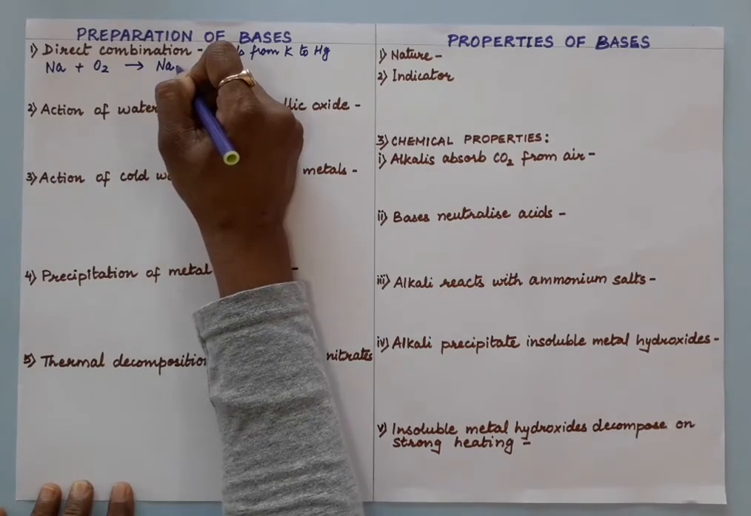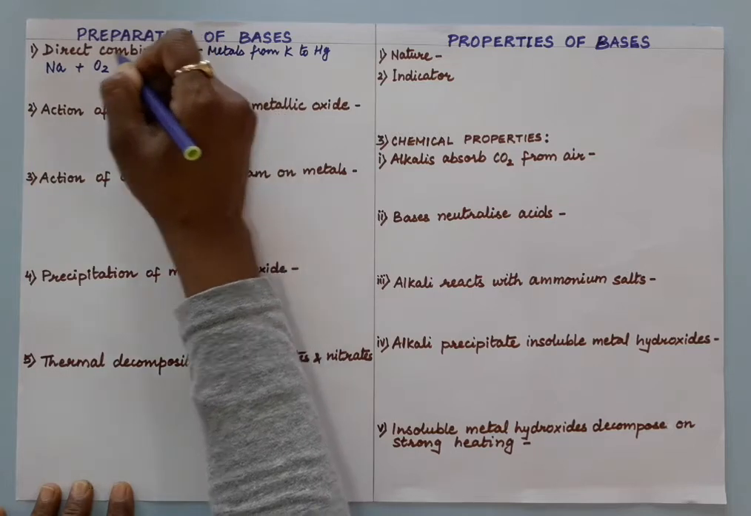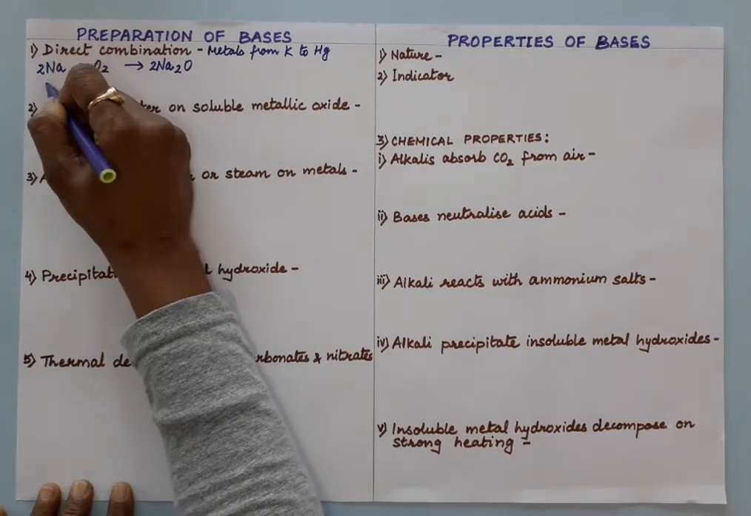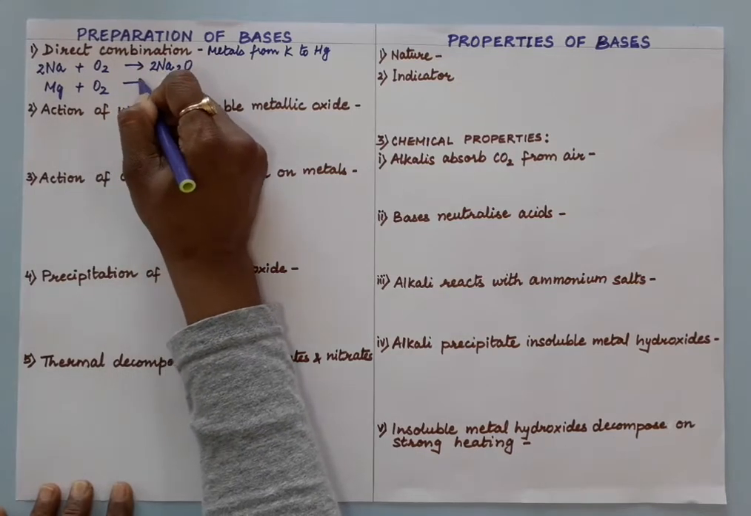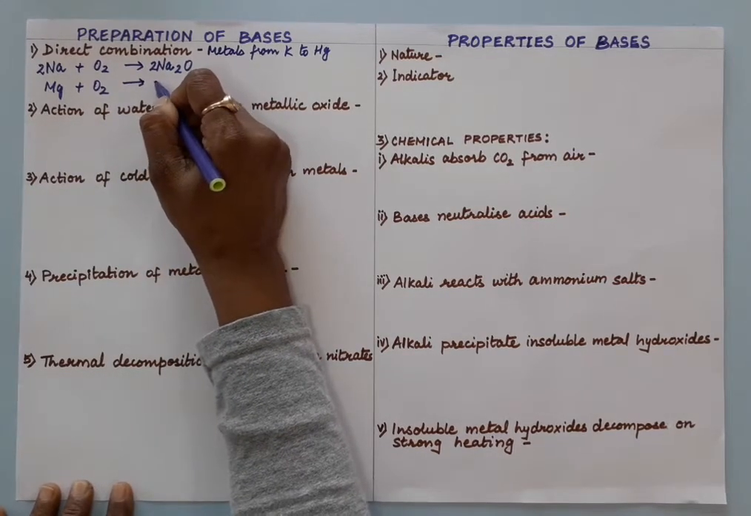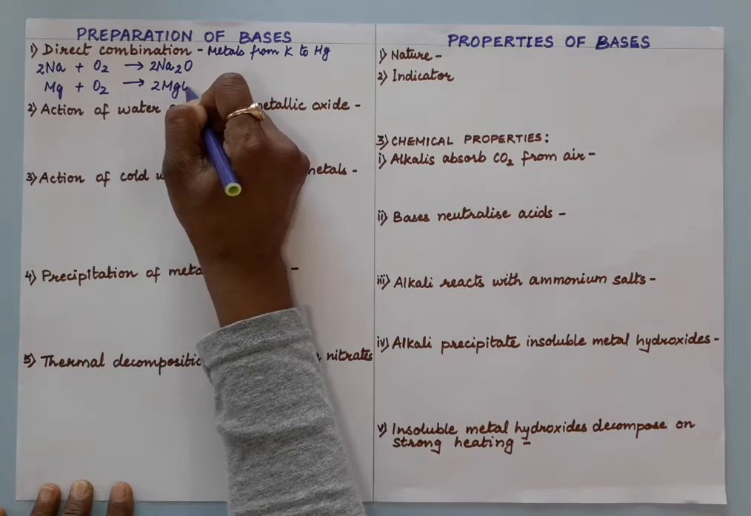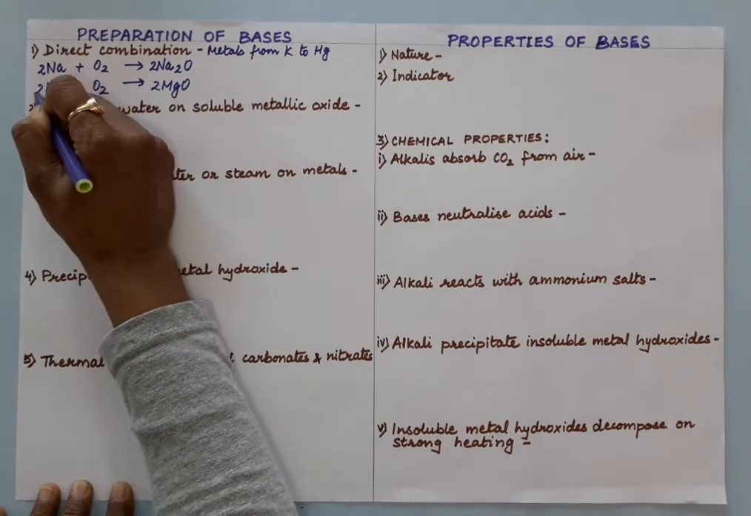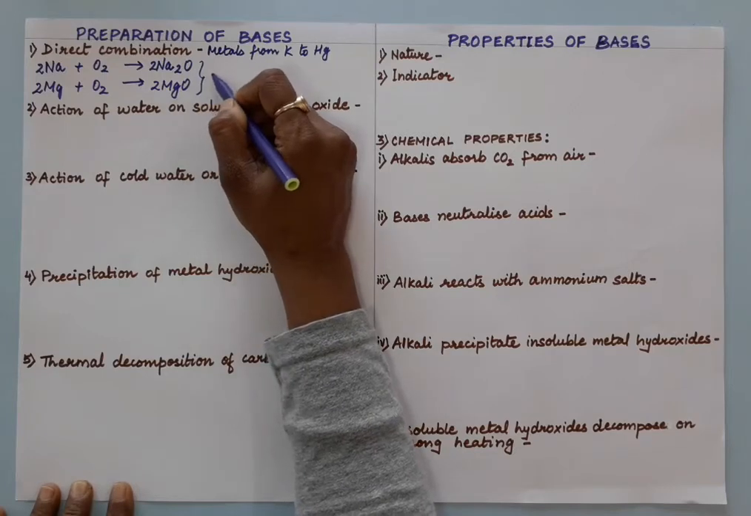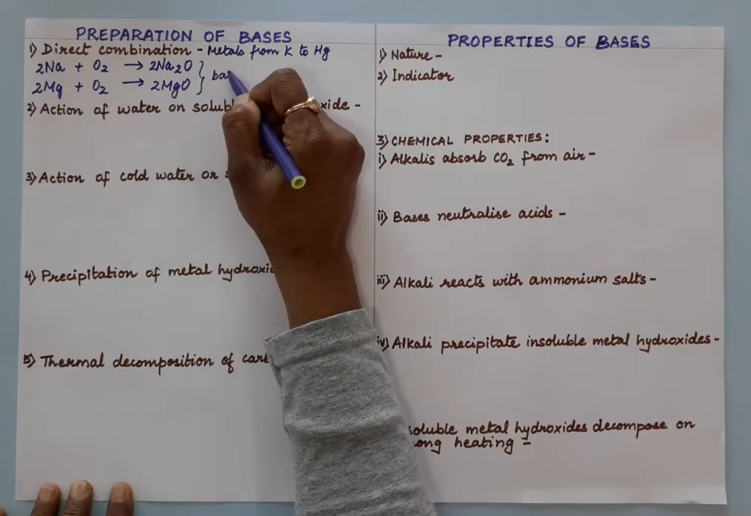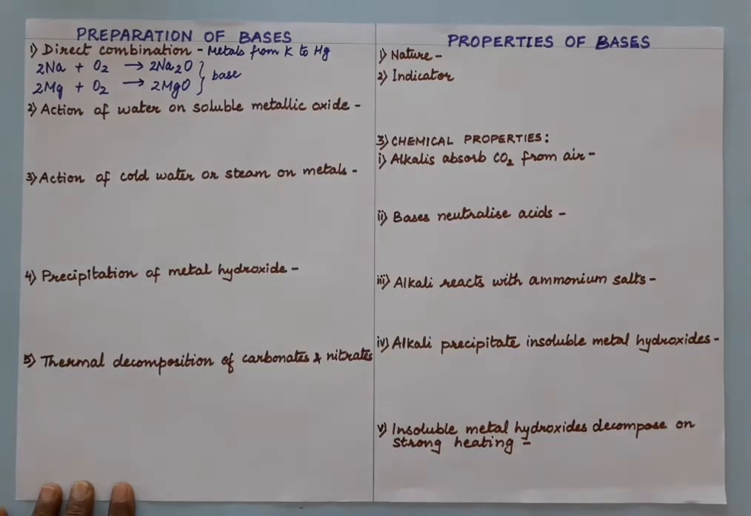Sodium reacts with oxygen to give sodium oxide, and sodium oxide is a base. If we take magnesium, magnesium reacts with oxygen. You burn magnesium ribbon in the presence of air, or oxygen, and you get the metal oxide, that is magnesium oxide, which is white ash. And both these metal oxides are what? Bases, and we call them basic oxides.